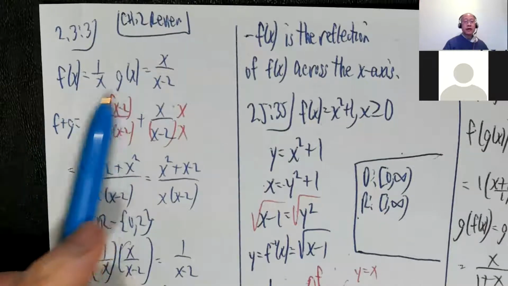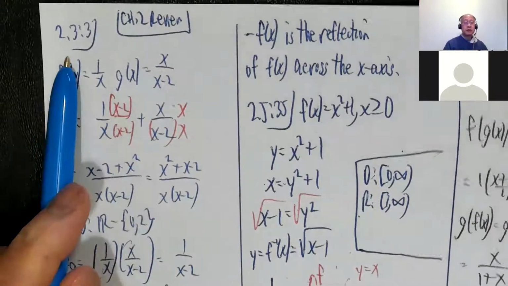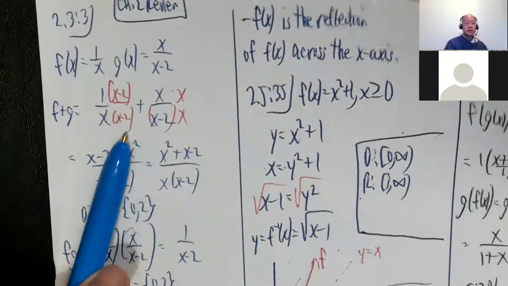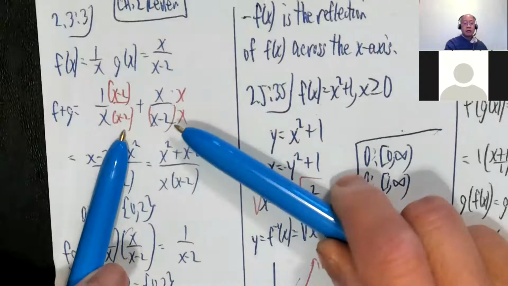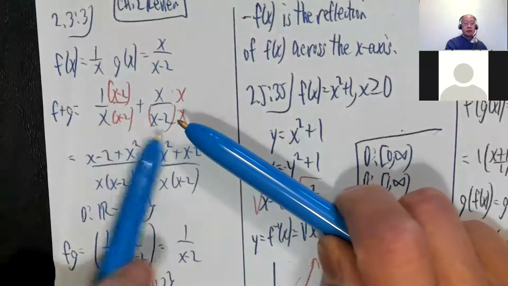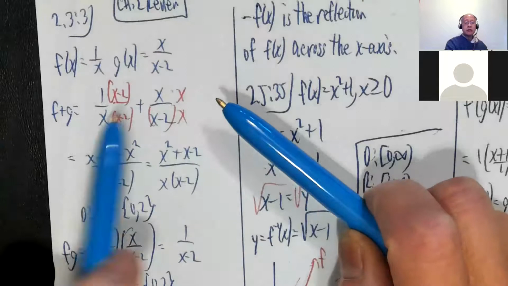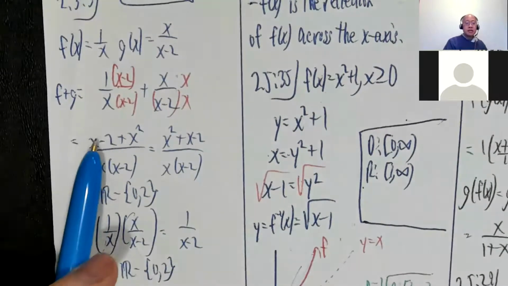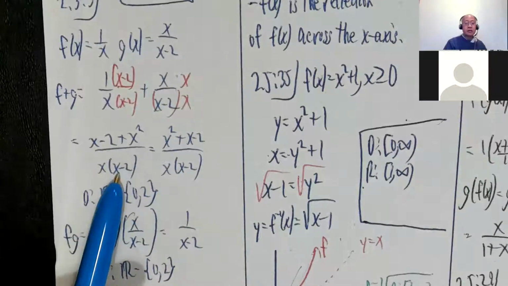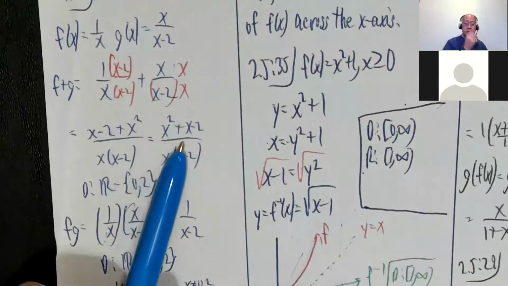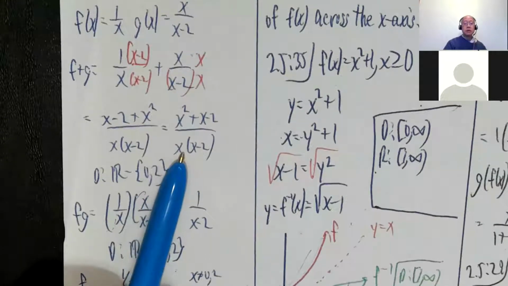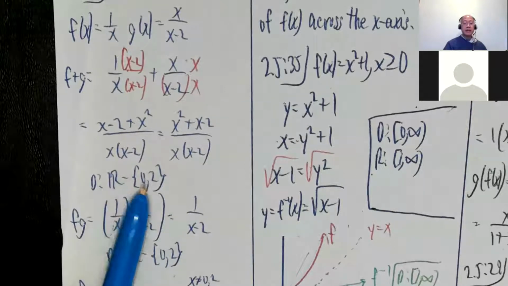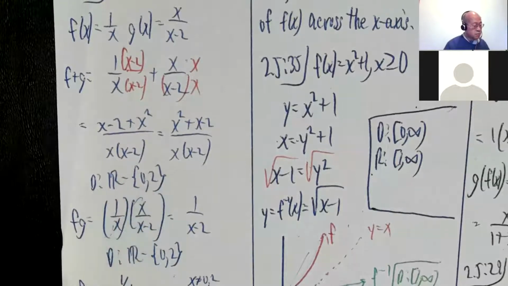Okay, so here's f of x, here's g of x, 2.3, number 3. So the sum is just like this. To get a common denominator, here's x minus 2, multiply this by x minus 2 over x minus 2, multiply this side by x. So it gives me x minus 2 plus x squared over x times x minus 2, or x squared plus x minus 2 over x times x minus 2. Then it asks for the domain. Domain is all real numbers minus a set consisting of 0 and 2.